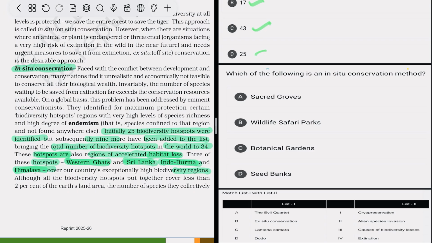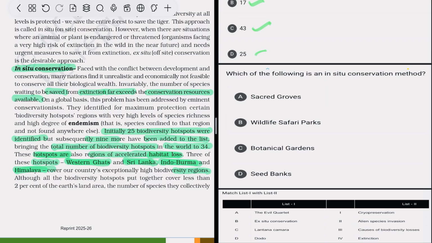So in this, the number of species waiting to be saved from extinction far exceeds the conservation resources available. So the species waiting to be saved are at the extinction rate, so they have to be conserved with the natural resources.